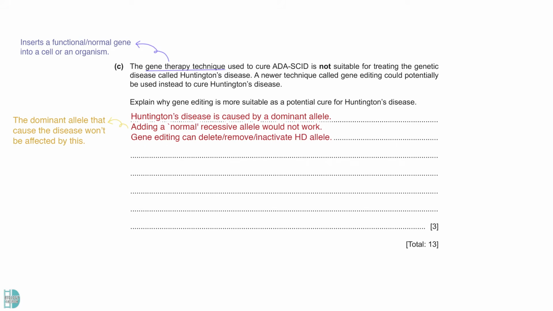Gene editing, on the other hand, can delete, remove, or inactivate the dominant allele that causes Huntington's disease. The surplus CAG repeats, called stutter, can be deleted using this procedure, making the allele normal and non-disease causing again.